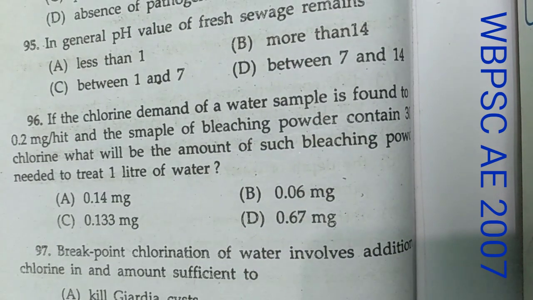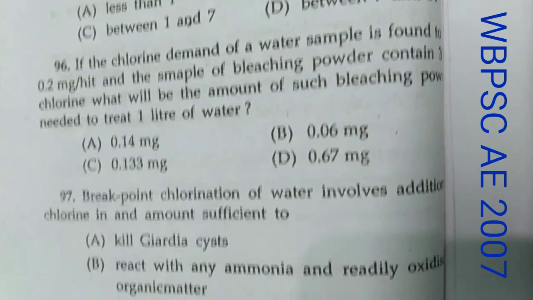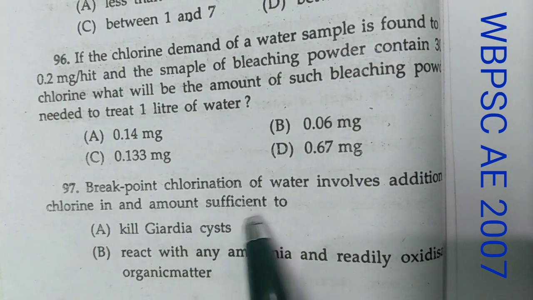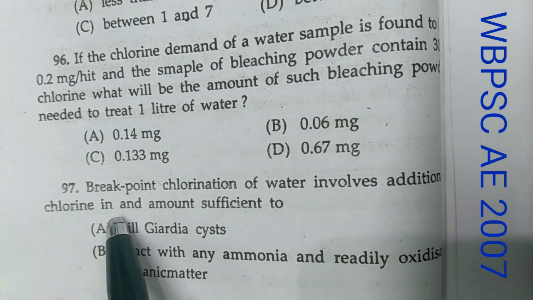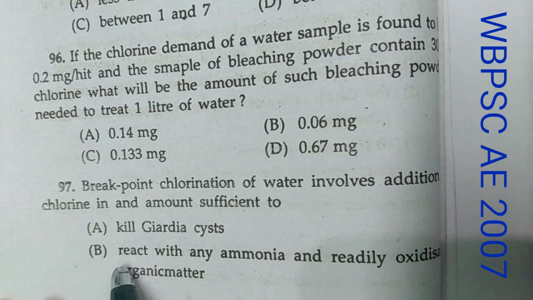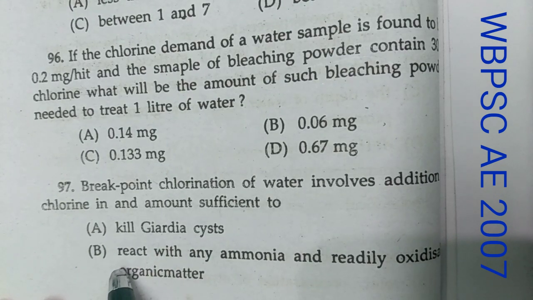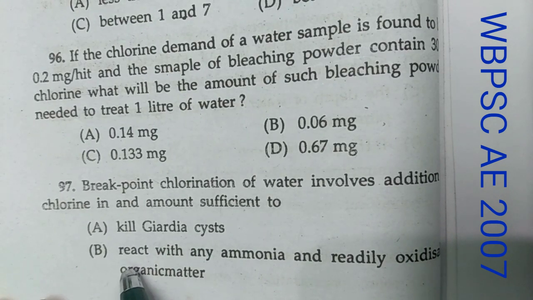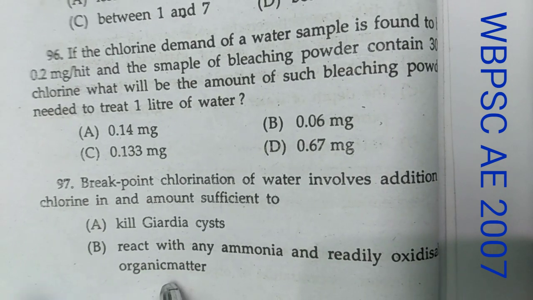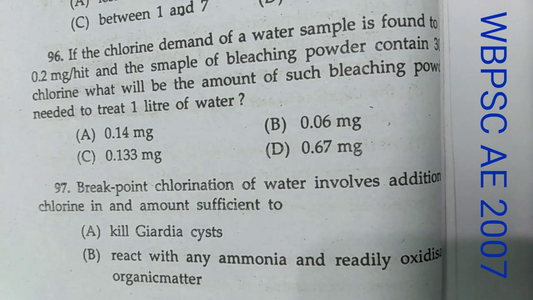Now question number 97. What does it state? That breakpoint chlorination of water involves additional chlorine in an amount sufficient to kill Giardia cyst. Option B is correct, that is, react with any ammonia and readily oxidize that organic matter. I am telling you why.